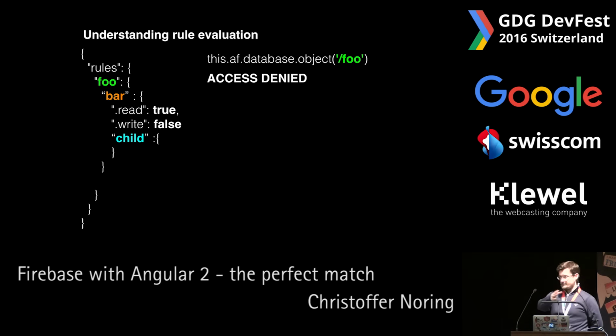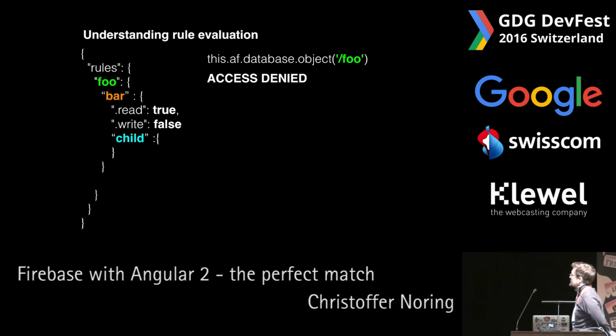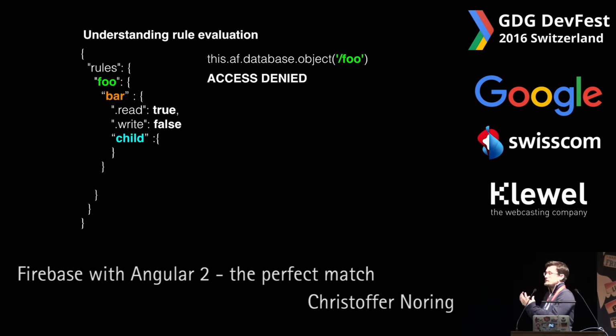Is that surprising? A bit. So the reason for that is that we have not specified any rule here for foo. We do have specified a rule for bar. We have told it that read is okay, but foo has no rule whatsoever, which means we have default deny.